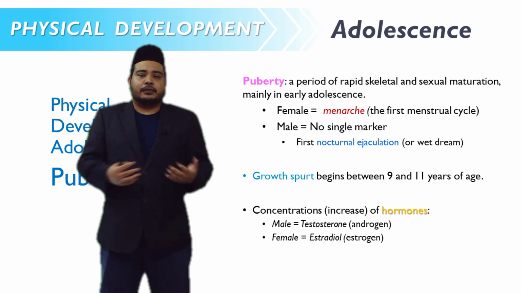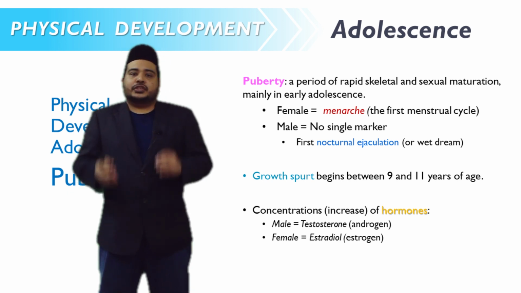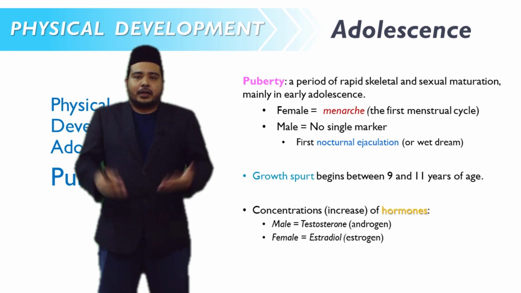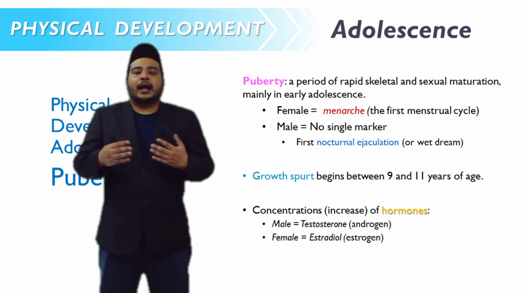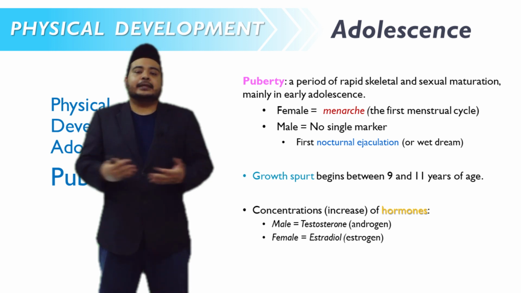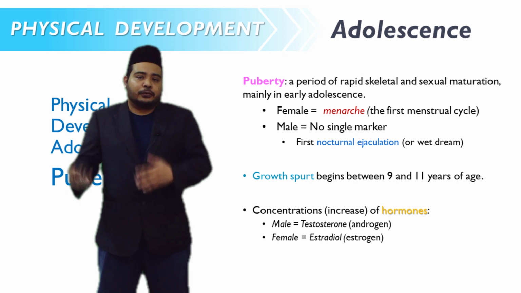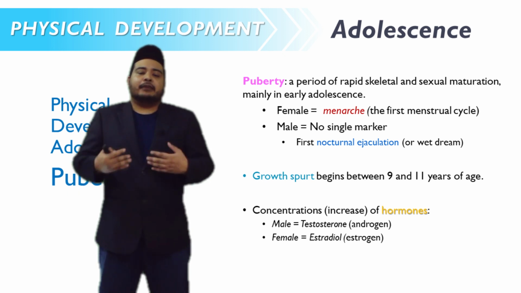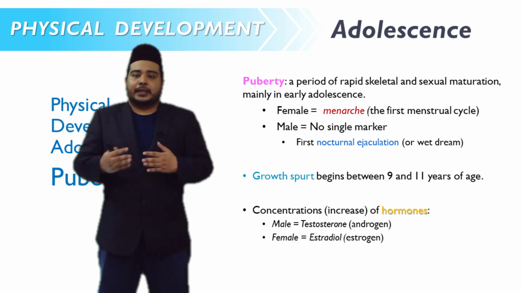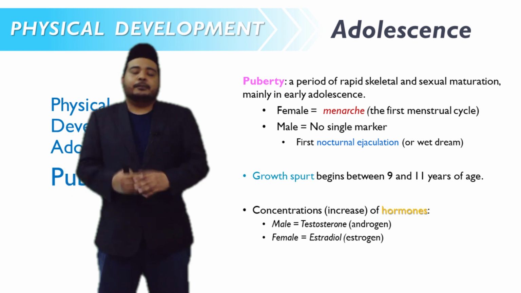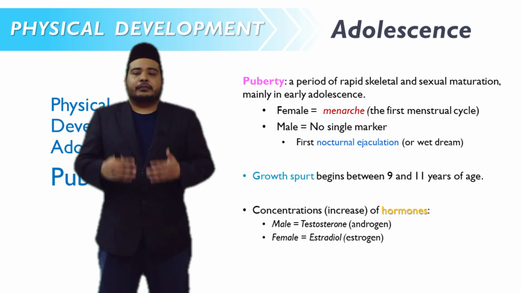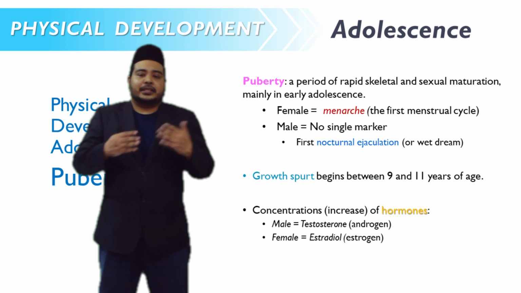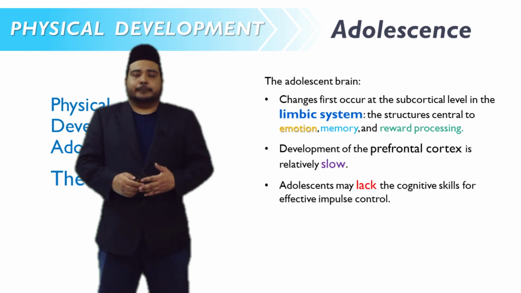In terms of hormones, at the adolescent stage, adolescents, male and female, have a high concentration or increase of hormones. For male adolescents, for example, they have a high concentration of testosterone or androgen. For female adolescents, they have a high concentration of estradiol or estrogen.